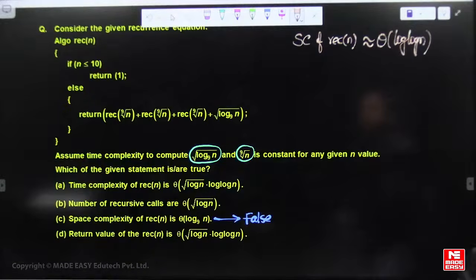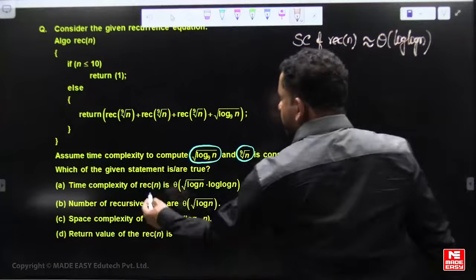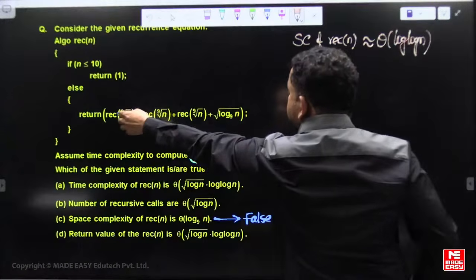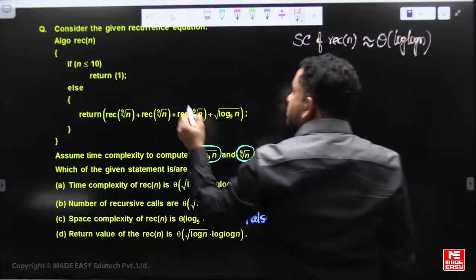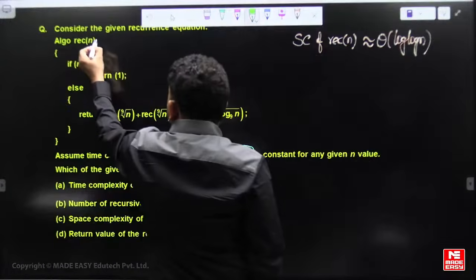Now, what about time complexity? See, the excess time taken by each recursion. For example, assume that T of n is the time complexity of recursive of n.